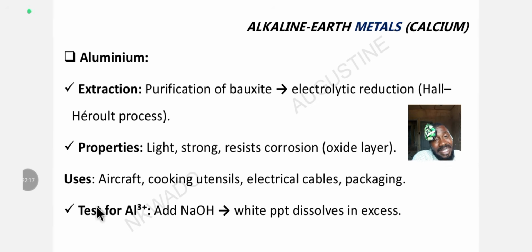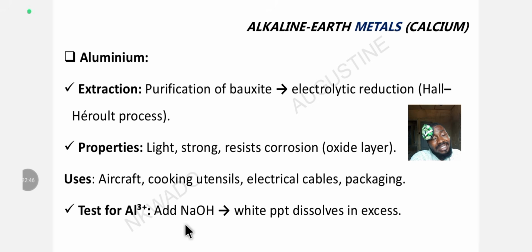All right. So what is the test for aluminium ion? Just add sodium hydroxide or caustic soda to the solution in question and immediately the solution turns white, a white precipitate that dissolves in excess sodium hydroxide solution. That confirms the presence of aluminium ion.